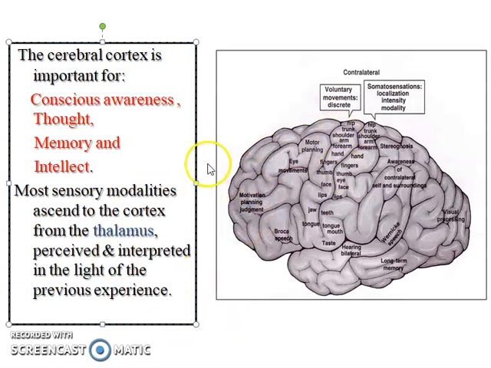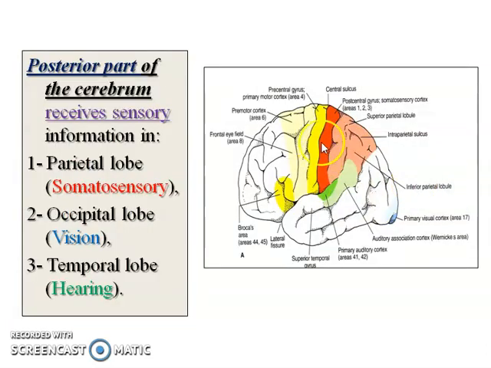Now this cerebral cortex is important for functions such as conscious awareness, thought processing, memory and intellect. These are the main functions of the cerebral cortex, and most of the sensory modalities which ascend to the cortex come from the thalamus, perceived and interpreted in the light of previous experience. The posterior part of the cerebrum receives the sensory information: the parietal lobe is somatosensory, the occipital lobe is mainly concerned with vision, and the temporal lobe is in relation with hearing.